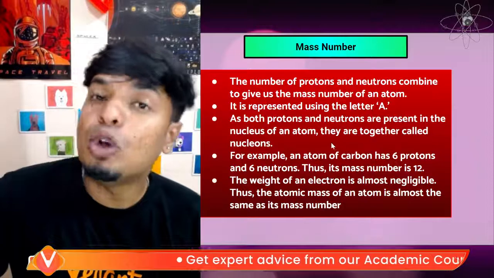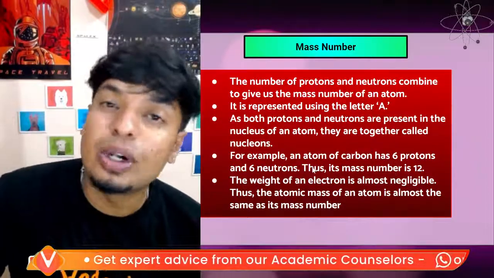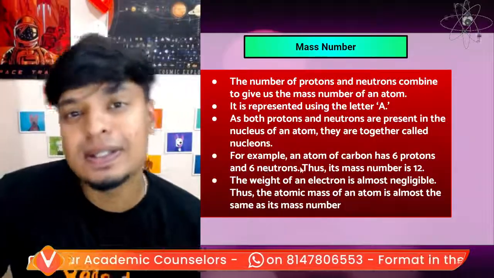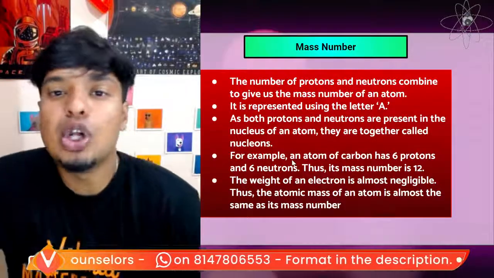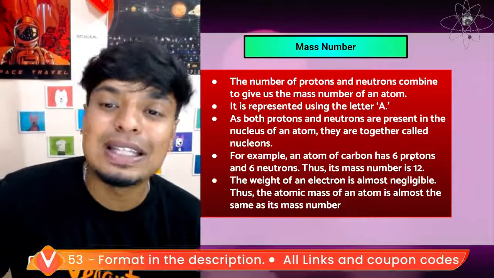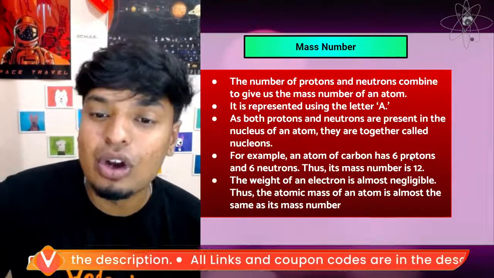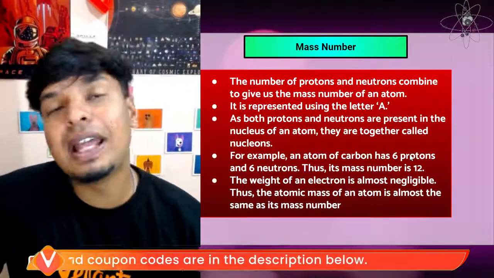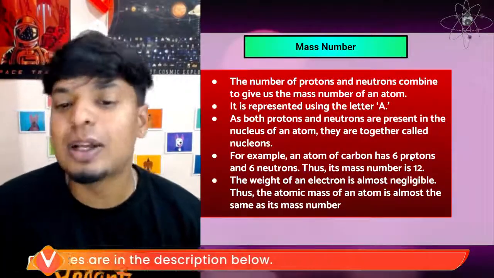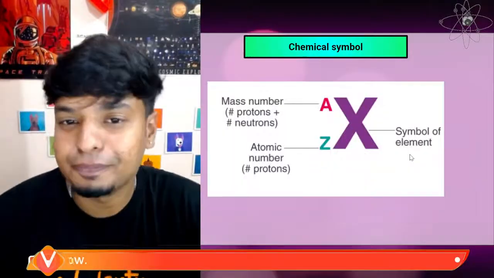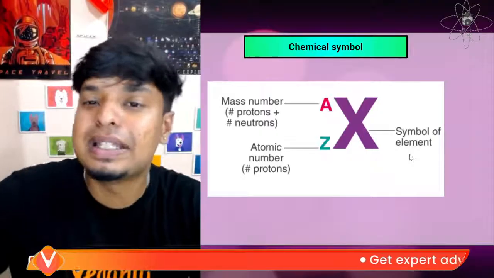As both protons and neutrons are present in the nucleus of the atom, they are together called nucleons. The number of nucleons is your mass number. For example, a carbon atom has 6 protons and 6 neutrons, so its mass number is 12. The weight of the electron is almost negligible, thus the atomic mass of the atom is almost the same as its mass number.